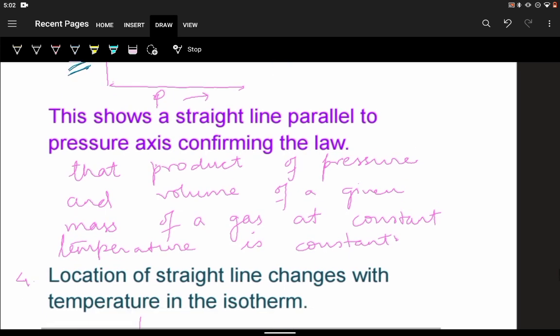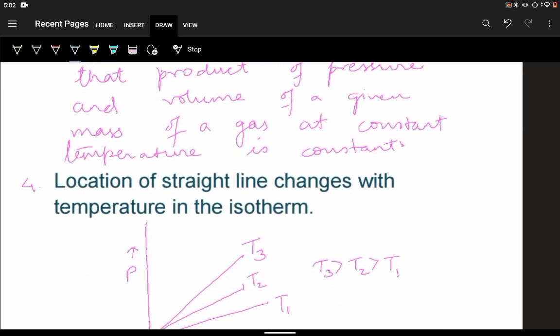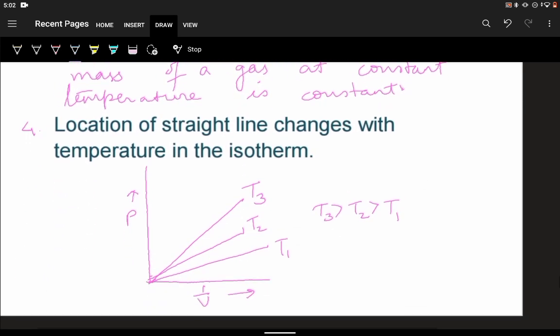Now, the location of a straight line will change if we change the temperature. See, we have temperatures T1, T2 and T3. This is the graph exhibiting the relation between P and 1 by V at different temperatures. As we increase the temperature, T3 is the highest temperature. You can see T3 is greater than T2 greater than T1.